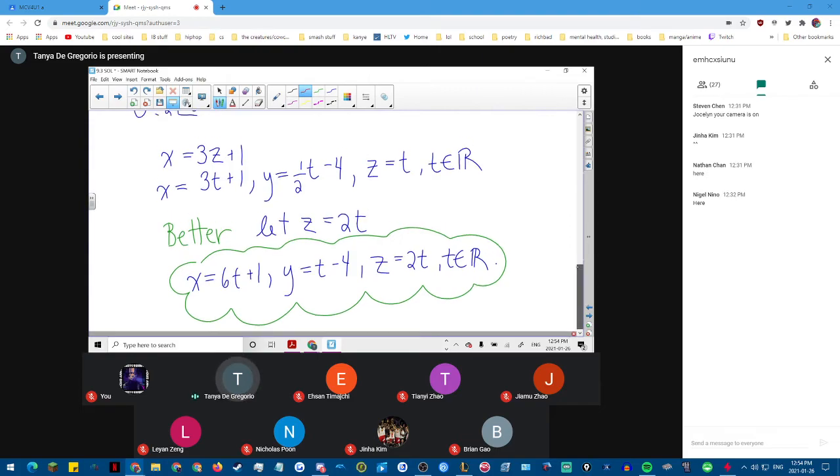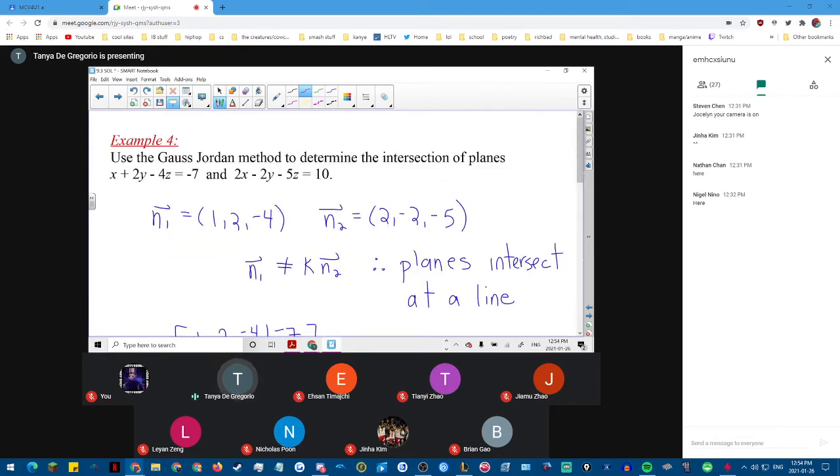Okay, a little recap. We want to know how two planes intersect. So we check the normals. If the normals are the same, or they reduce to be the same, then you check the d value. If the d values also reduce or have the same scalar multiple as the normals do, then the two planes are coincident. But if the d values don't match, then the two planes have to be parallel. If the normals are not scalar multiples at all, then the two planes have to intersect at a line.